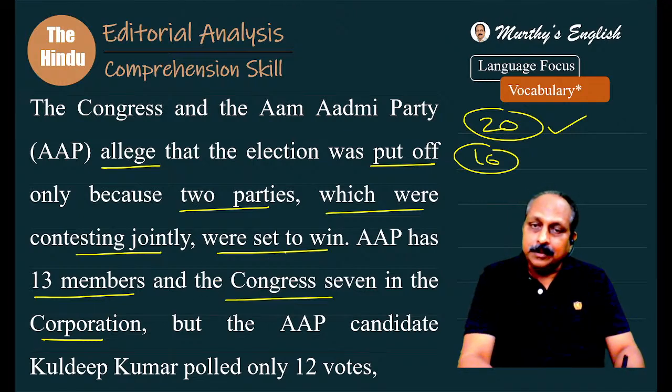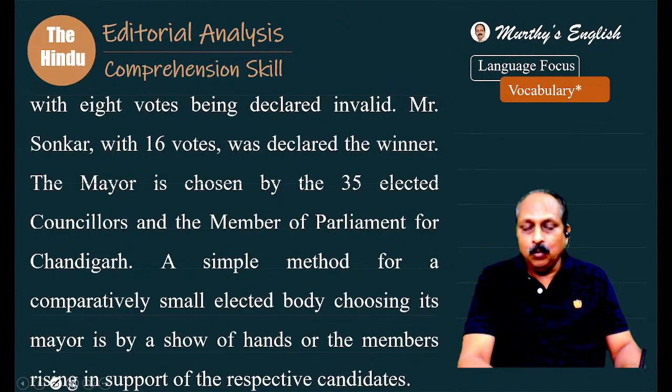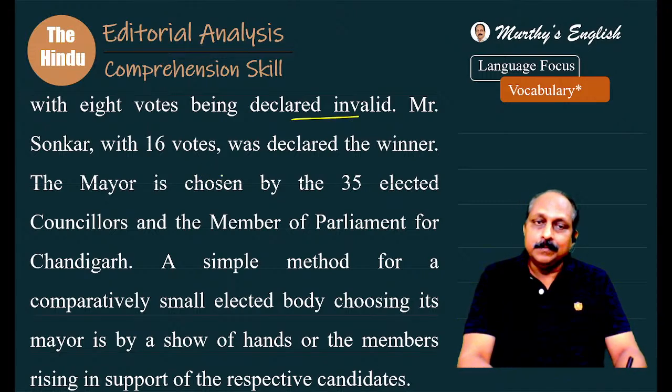Were set to win. To substantiate that statement, AAP has 13 members and the Congress 7 in the corporation. But the AAP candidate Kuldeep Kumar polled only 12 votes, could not get 20, got only 12. Why? With 8 votes being declared invalid.